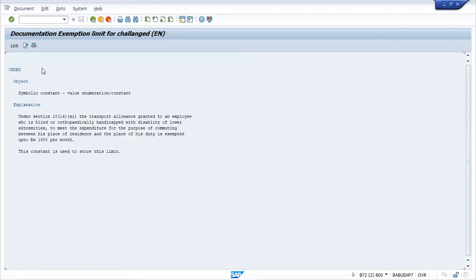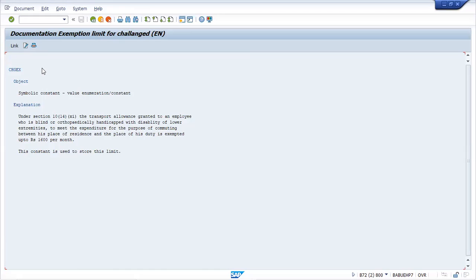Under section 10(14)(ii), the transport allowance granted to an employee who is blind or orthopedically handicapped. This is from a legal point of view for India, these are the conditions. And this exemption limit is also applicable for car and conveyance. So this is again a rare case. If the employee falls into this category, then only it will be taken care of.